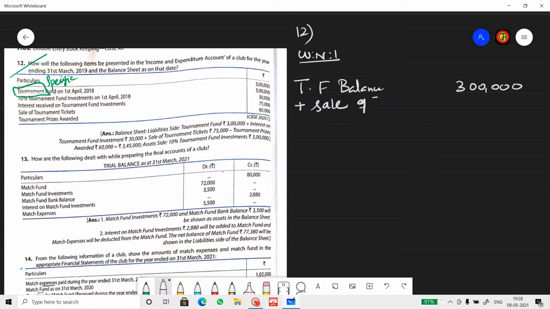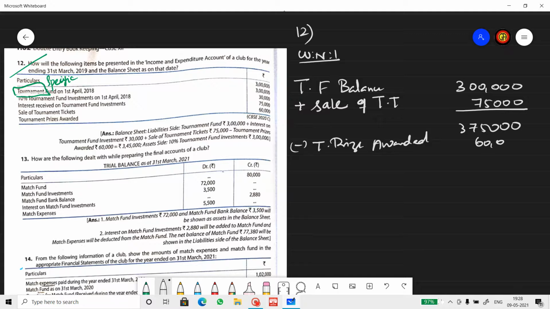So sale of tournament tickets, which is 75,000, makes 3 lakh 75,000. Subtract tournament prize awarded, which is an expense. So we subtract 60,000. So we get 3 lakh 15,000 as the net balance.